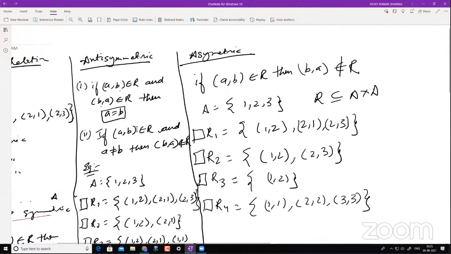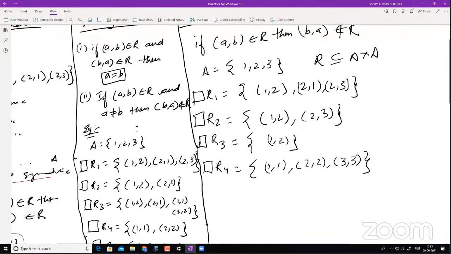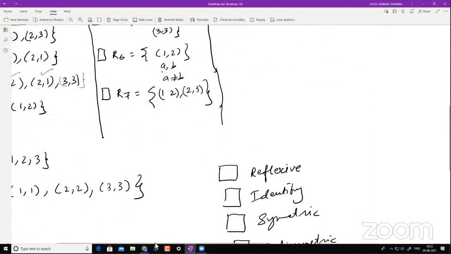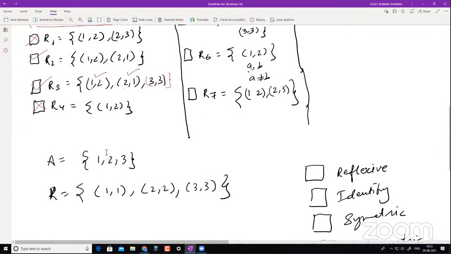Sir, for R5 relation 3 comma 3, can we say that A is equal to B? Yes, A is equal to B. So definitely that is right. All identity ones are. So this 3 comma 3 is a symmetric relation.